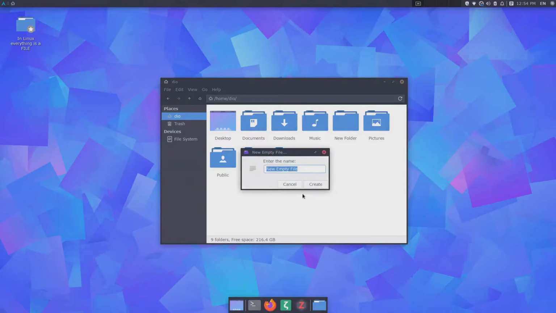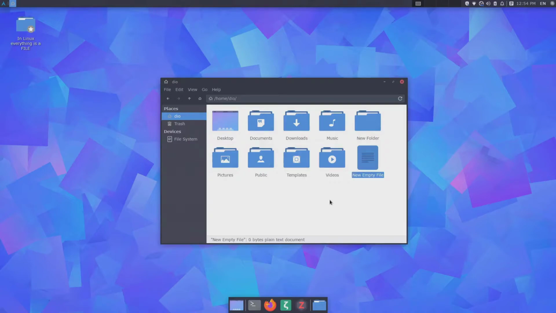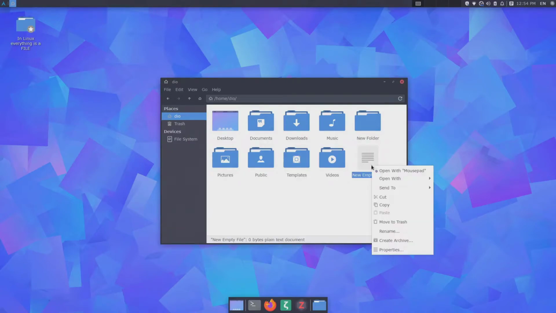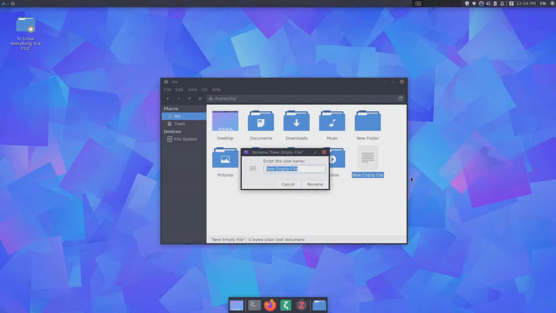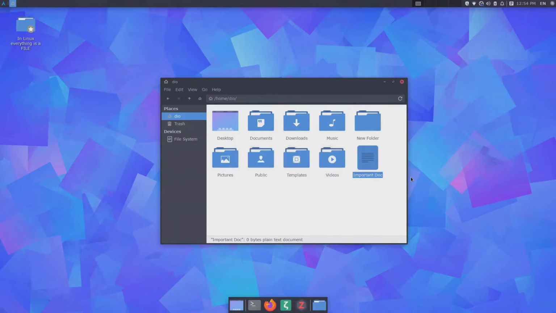You can create files. You can rename files. Just right-click them, rename them, for example, important doc. And also you can drag and drop files into different directories. For example, this important document into my new folder.